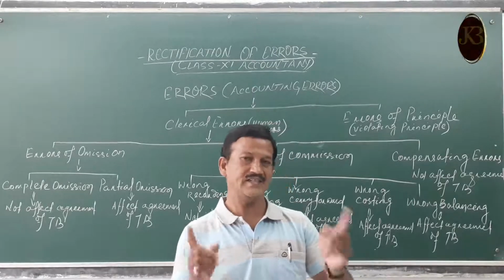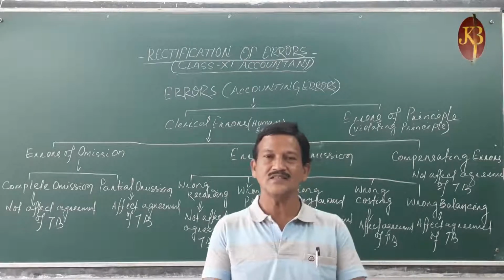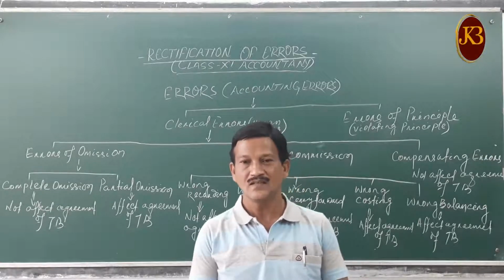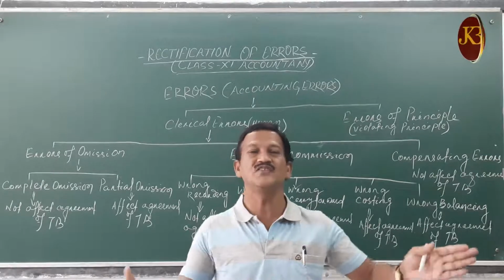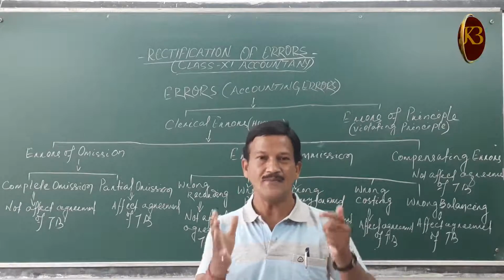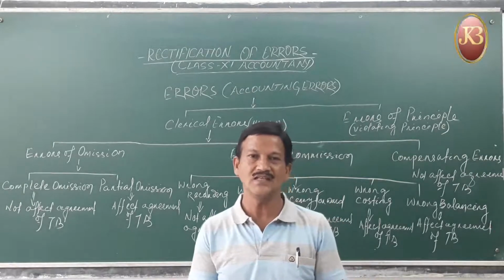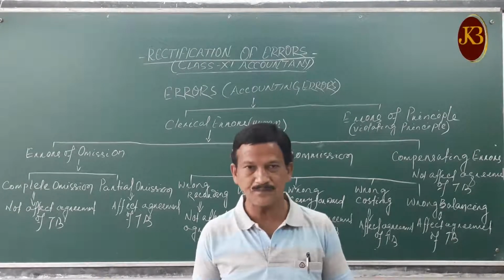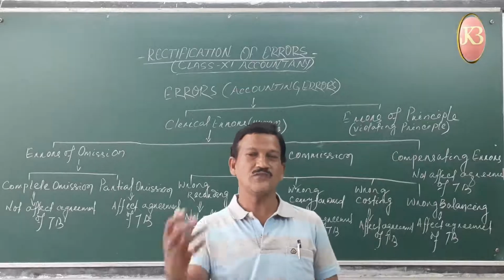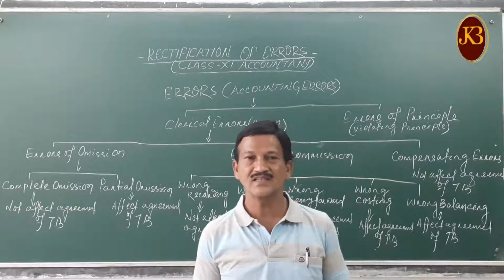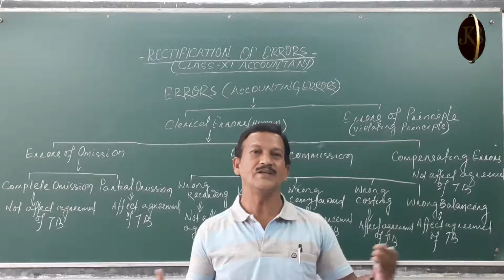Obviously, each and every person tries his best to complete the job very effectively and efficiently, so that everybody will praise him. No doubt about it. And the job of accountant is one of the important jobs.